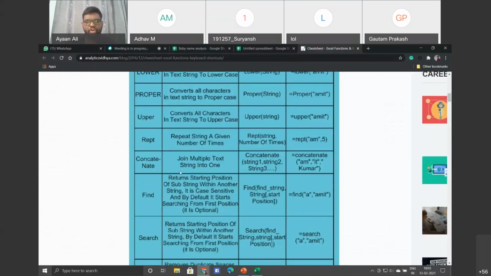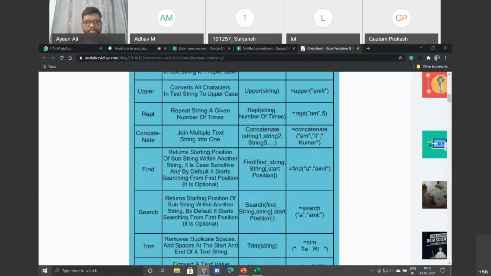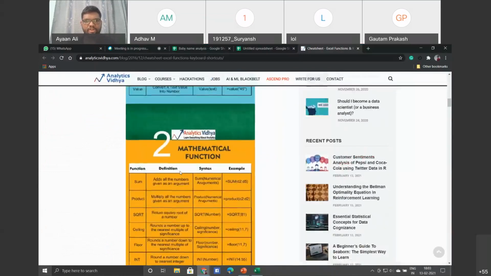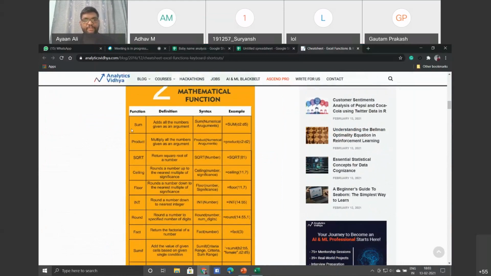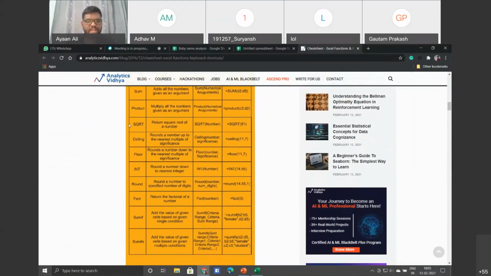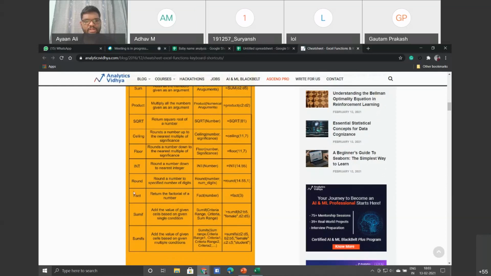And if you copy and paste, if you do a relative reference and apply it to the entire sheet, then you can get the mixed string. Then these are your mathematical functions, and this is quite important, which I use very regularly: your sum, product, rounding up of numbers, then SUMIF.